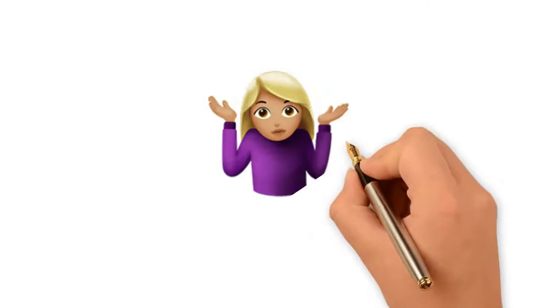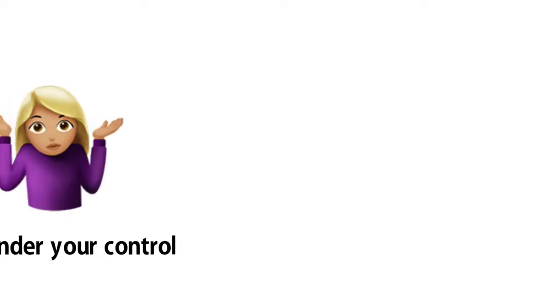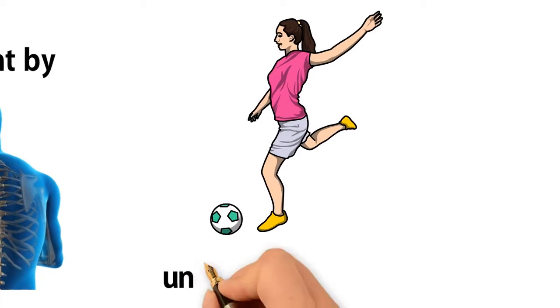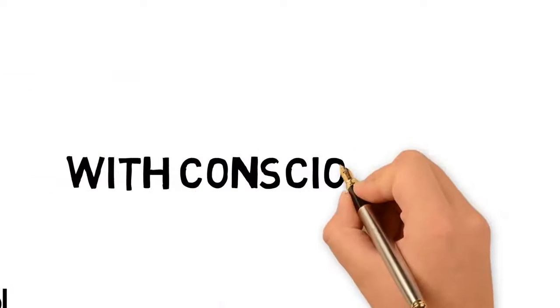Reflex action is an action that is not under your control. Its impulse is sent by the spinal cord. While voluntary action is an action that is under your control, and you are doing it within your conscious.